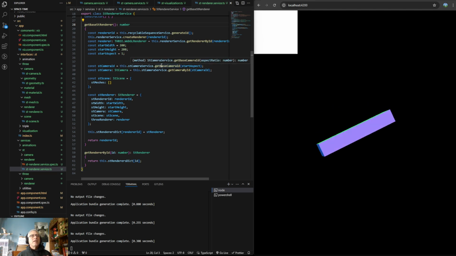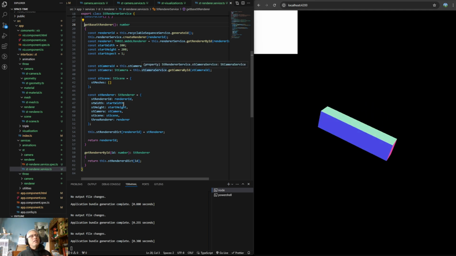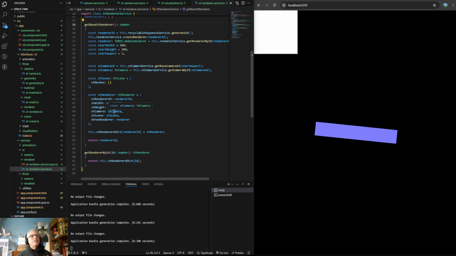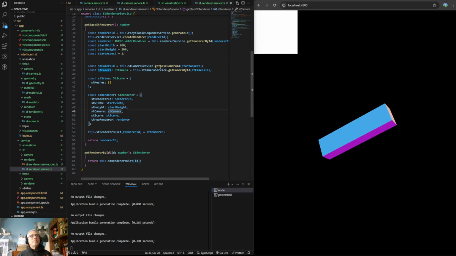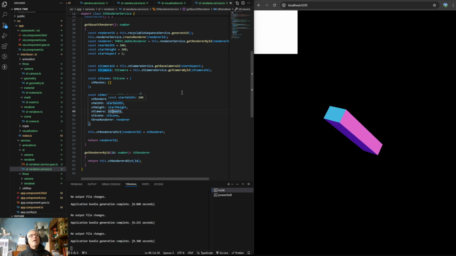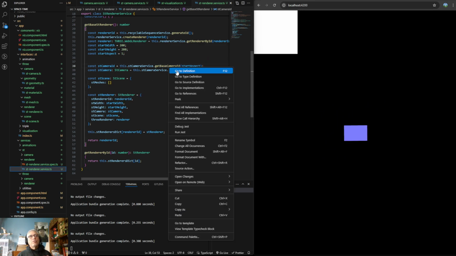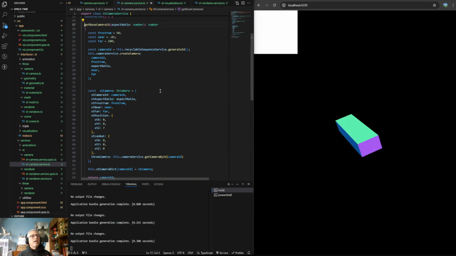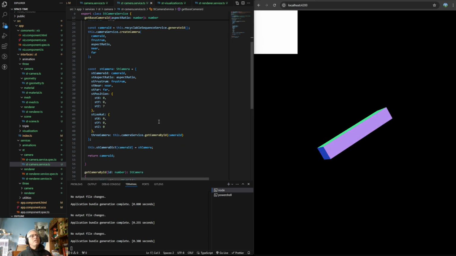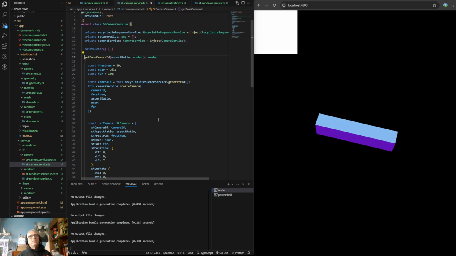Yes, these get base render camera ID, and then inside of my scene, I get a camera by ID, and then ST camera, and when I do that, I get my base camera. This camera does actually have a reference to a ThreeJS camera, right? It actually generates a three camera. So I have a camera, but I don't have a scene.